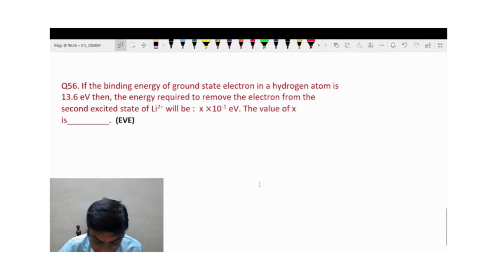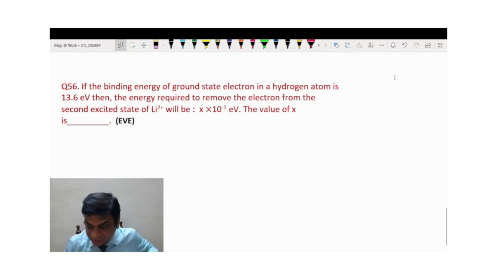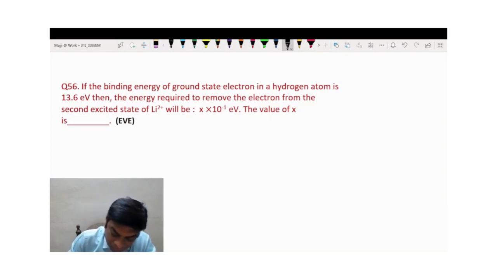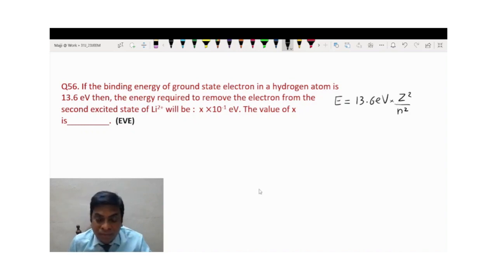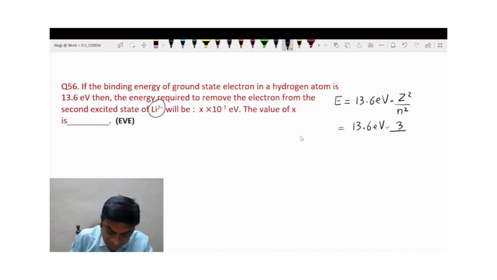If the binding energy of the ground state electron in a hydrogen atom is given, then find the energy required to remove the electron from the second excited state of a given ion. Now, the energy required to extract an electron from a hydrogen-like atom is given by this formula, where Z is the atomic number of the element and n is the orbit number. So this will be 13.6 electron volt for hydrogen. For lithium, the atomic number is 3, and we have to extract it from the second excited state. Second excited state would mean the third orbit.